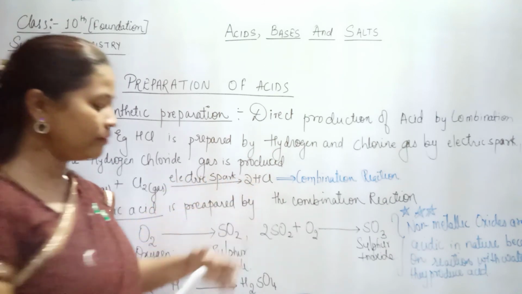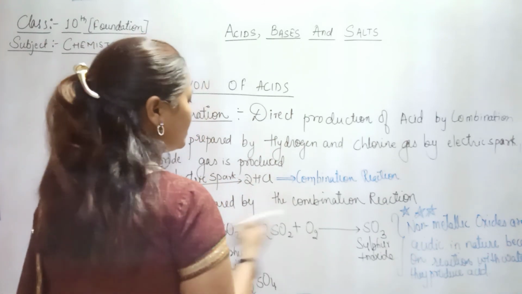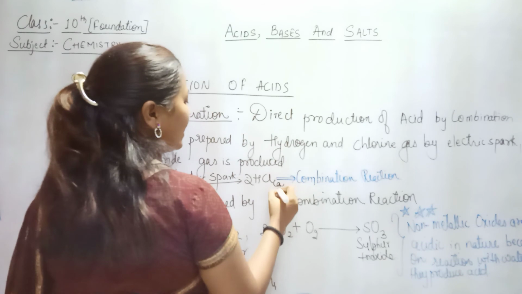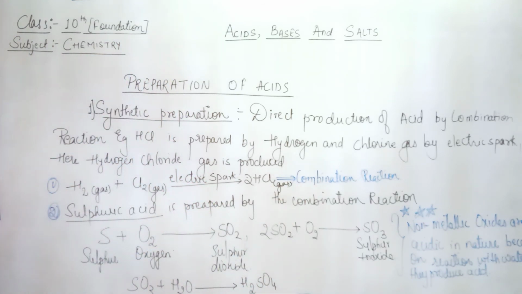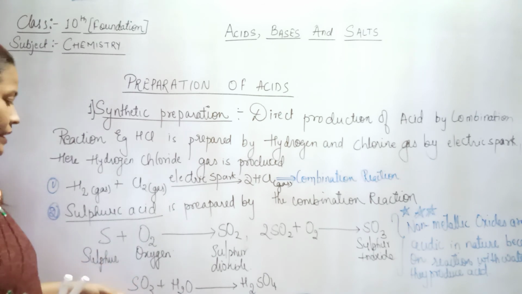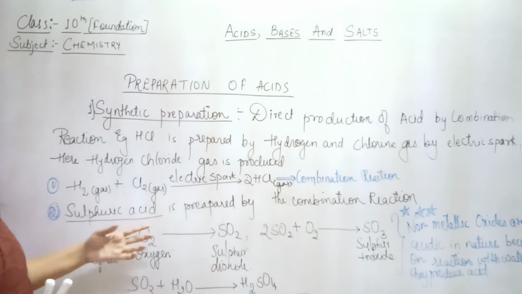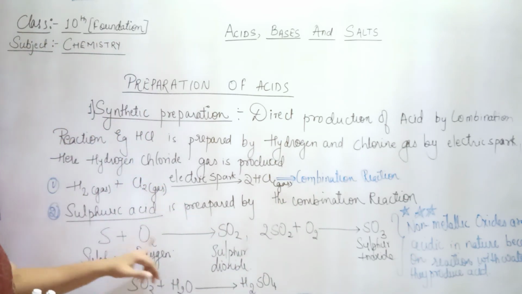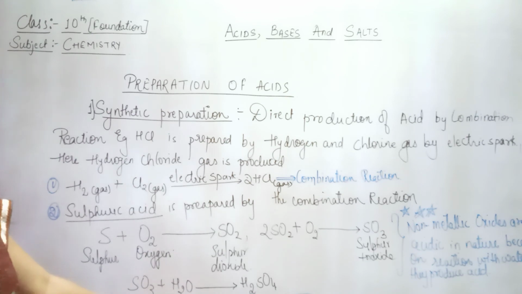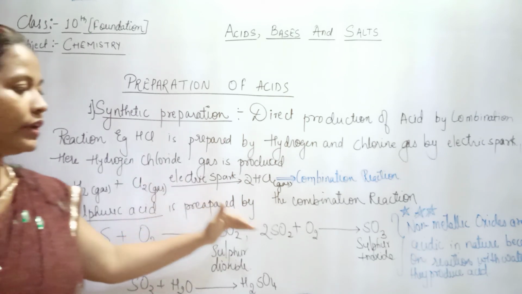This is produced as a gas. Now this gas is then absorbed in water and we get the liquid. In the second example we have seen that sulfuric acid is prepared by the combination reaction of its elements such as sulfur, oxygen and water, and hence we get sulfuric acid.